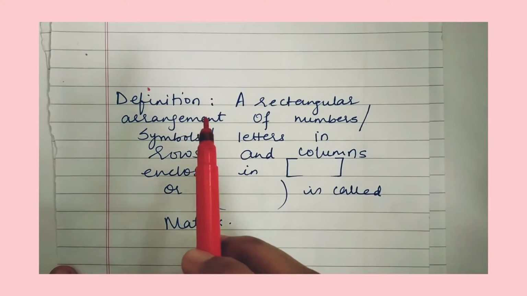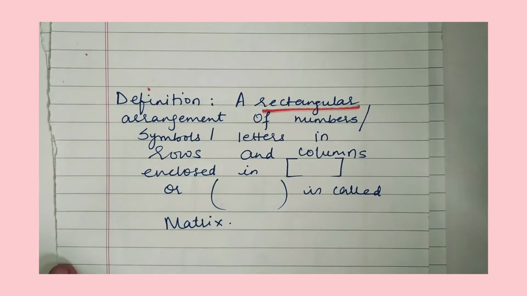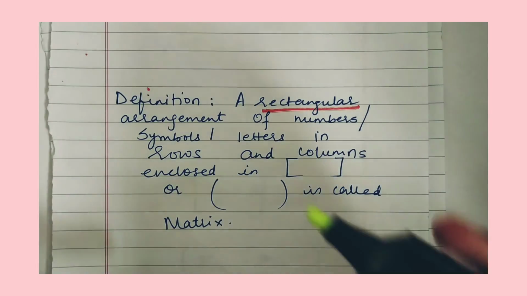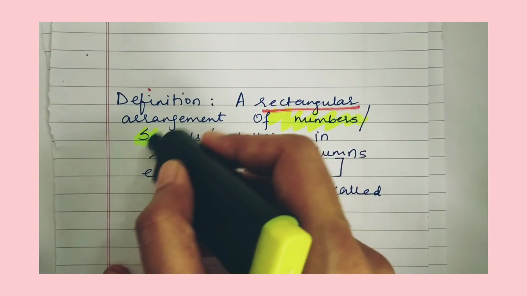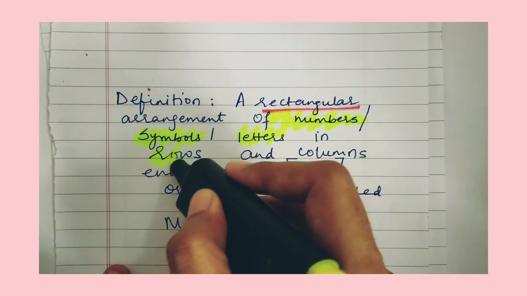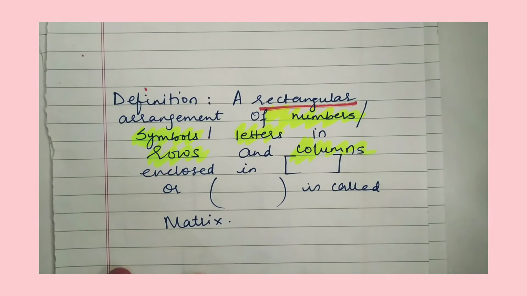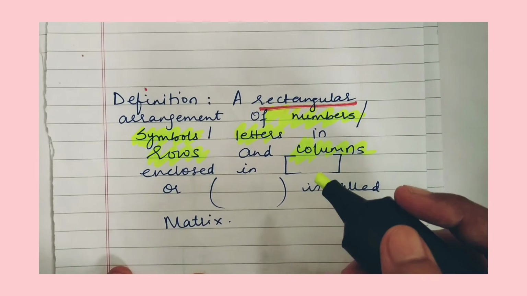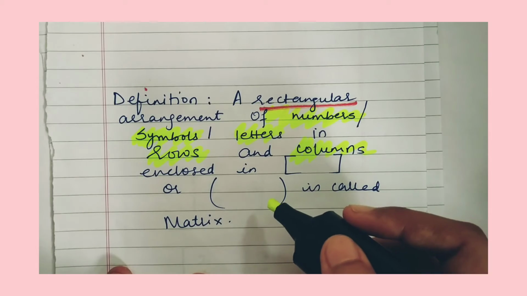That is what the definition talks about. The definition of matrices is a rectangular arrangement of numbers, or even symbols and letters, arranged in rows and columns. It is important that you arrange them in rows and columns, and then enclose them in a square bracket, or even a round bracket, which is completely fine.